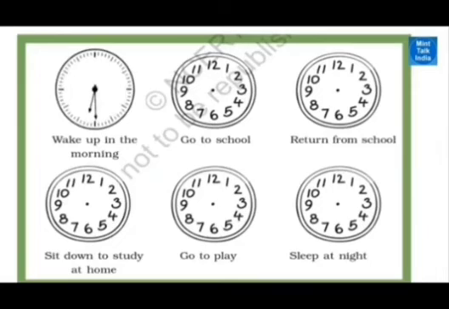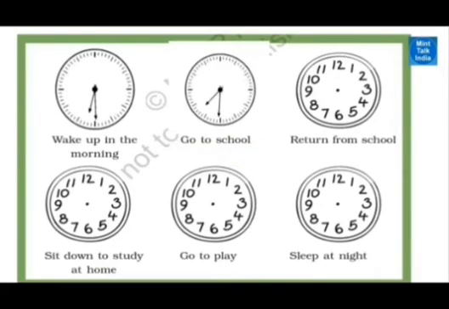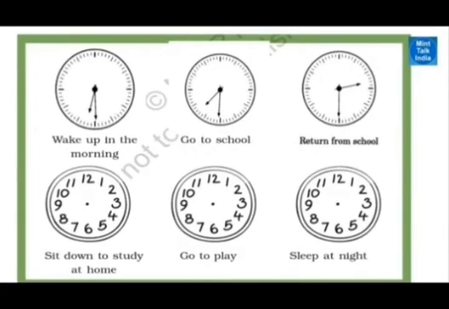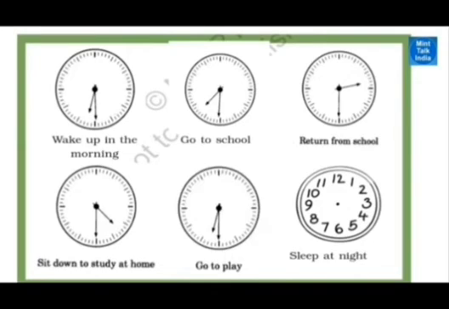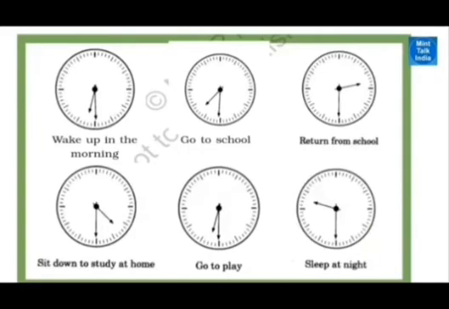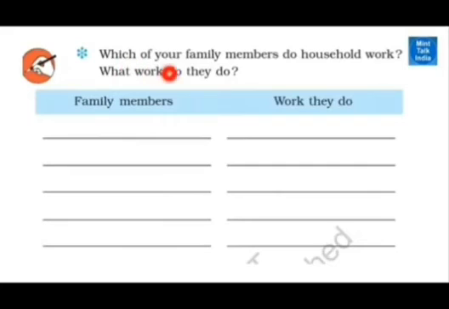Now, this is a clock. Already you have learnt the timings in maths classes. Now here the big hand shows the minutes, the small hand shows the hour. Now these timings may differ for everyone. Please write the correct timings. See, going to school will be the same for everybody. Return from school will be the same for everybody. Sleeping, playing, sitting down to study, waking up, all that, each one will be different. Draw the diagram and draw the hands according to your timings.